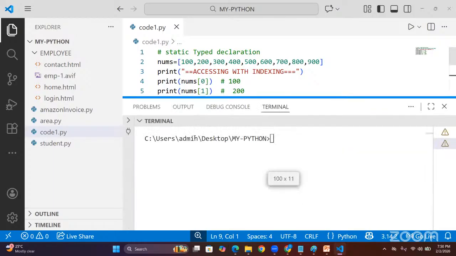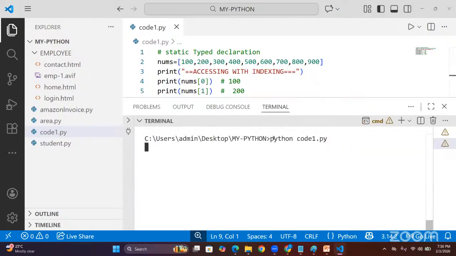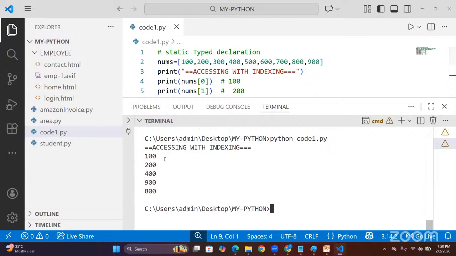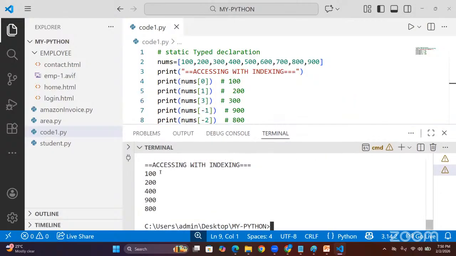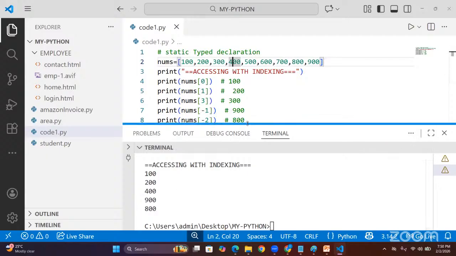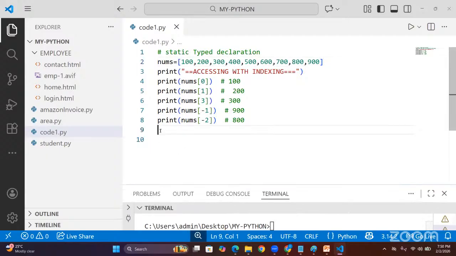Now we can check our code, right or wrong. Just I am checking. This is accessing with indexing. Look here. nums of 0, 100. nums of 1, 200. nums of 3, okay, 3 means 400. Good. nums of minus 1 is 900. Minus 2 is 800. So the next approach.